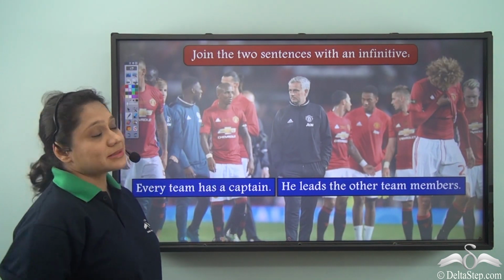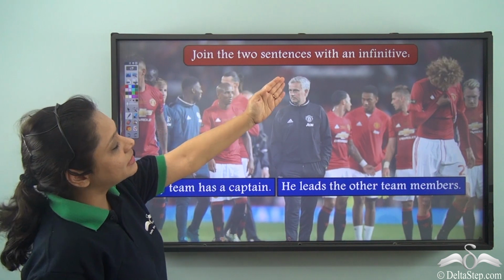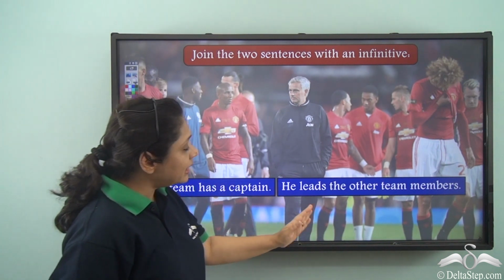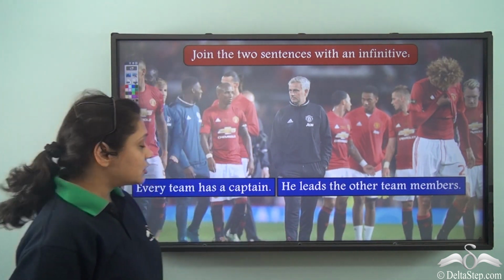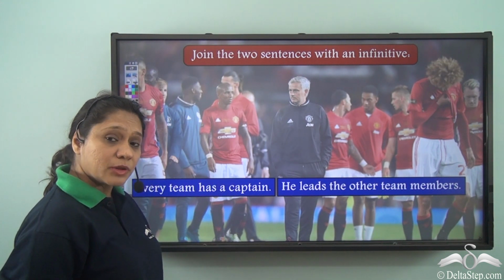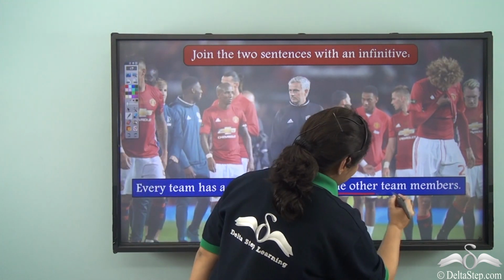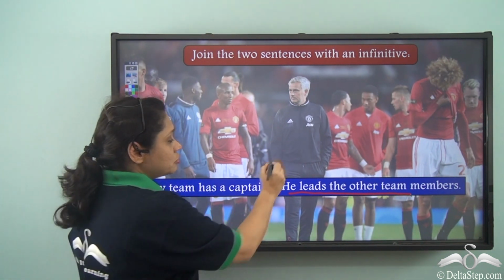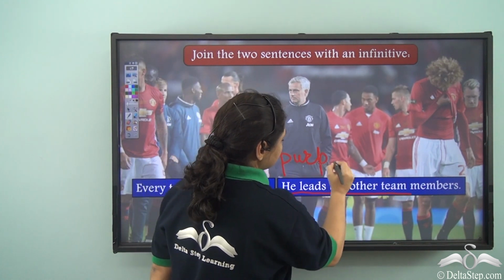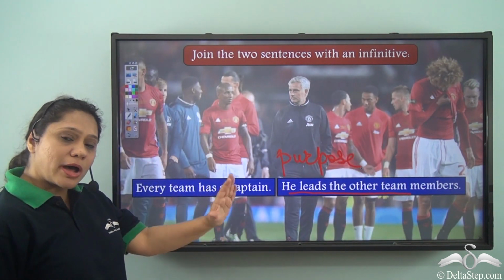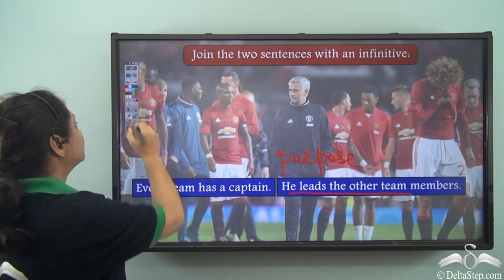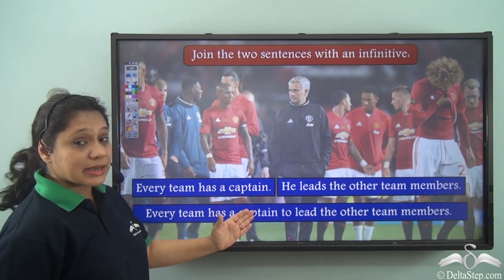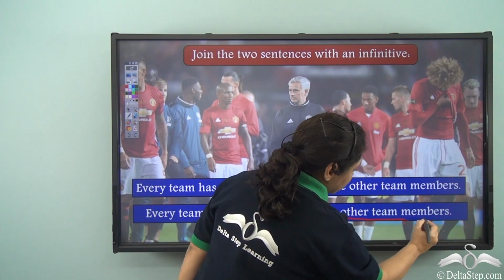Now, let us do this exercise. Join the two sentences with an infinitive. Every team has a captain. He leads the other team members. So, every team has a captain. What is the purpose? He leads the other team members. Now we have learned that we use infinitives to show purpose. So how will we join both these sentences with an infinitive? We will join and write the sentence as, every team has a captain to lead the other team members.